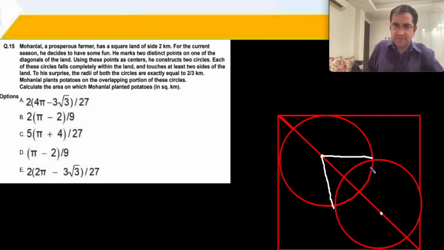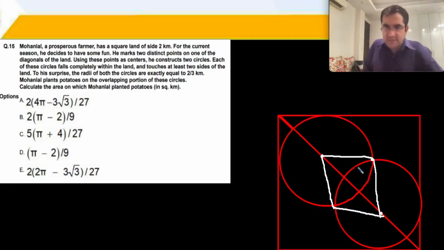Radius, radius. Now this particular line becomes the tangent to this particular circle, right? So you have the center over here, line joining center to point of contact with tangent. This becomes a 90-degree angle.